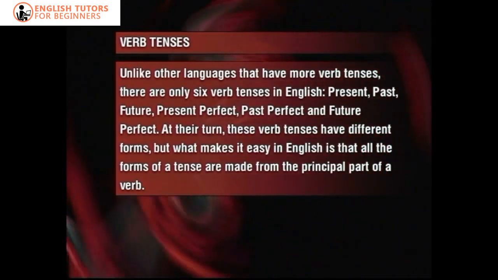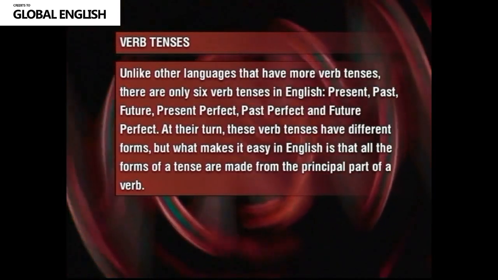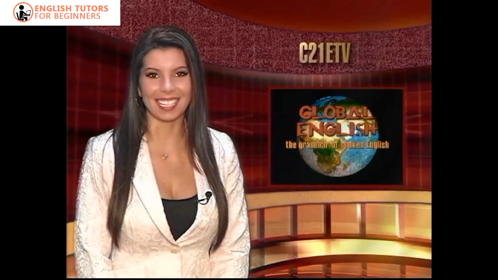But what makes it easy in English is that all the forms of a tense are made from the principal part of a verb. You know that regular verbs form the simple past and the past participle by adding the particle ed to their bare form. But there are many irregular verbs that do not follow the ed pattern. There are some patterns among them, but we cannot use them as rules. The irregular verbs are mostly unpredictable. The only way to know them is to memorize them.